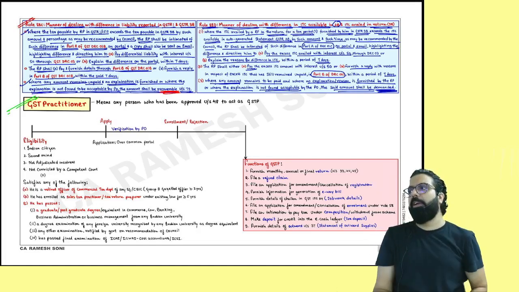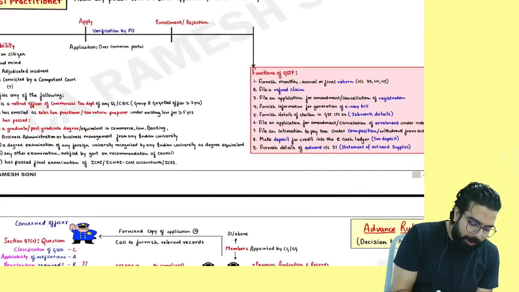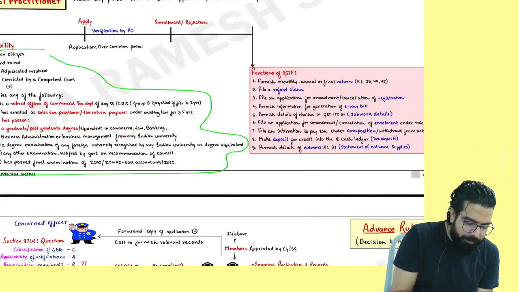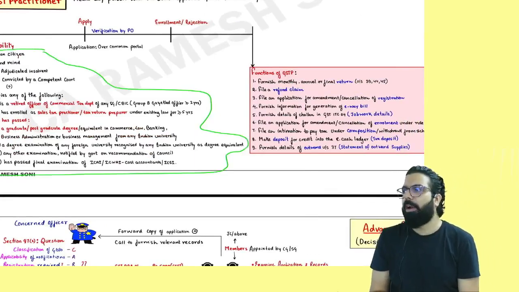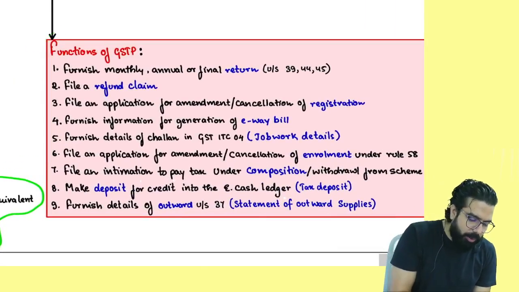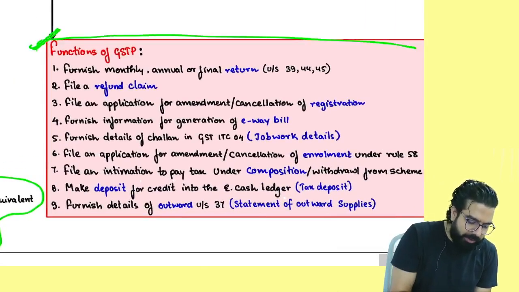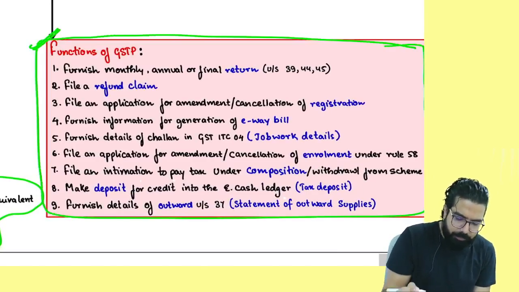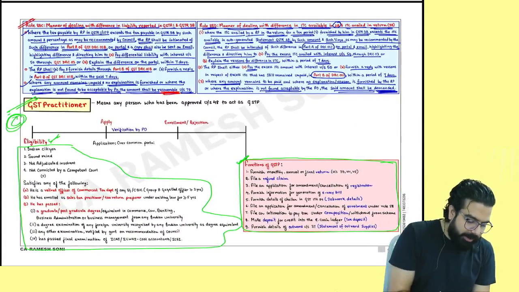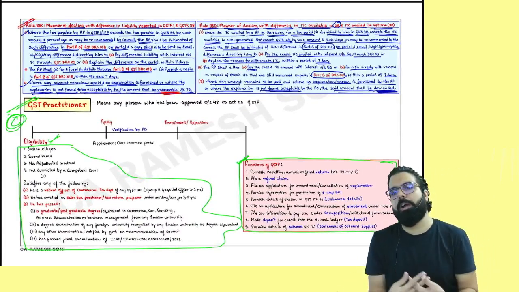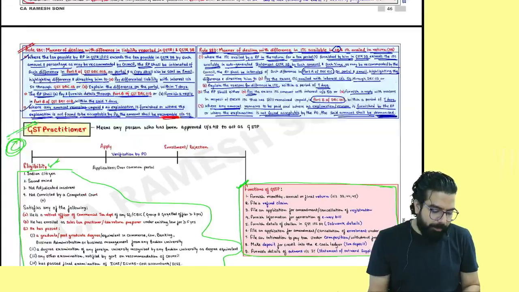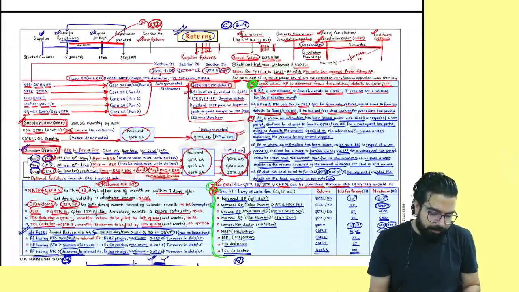For GST practitioner, you can just read who are the people who are eligible. By chance, your good luck is very good and you see in the exam who are the people who are eligible, then you can write this. And here you can read what are the functions of a GST practitioner. Just read and go. I believe it is C graded, but still they can go ahead and ask you a 2-mark question. Your good luck can be very good. Please read and go. Please come to the top, everyone.